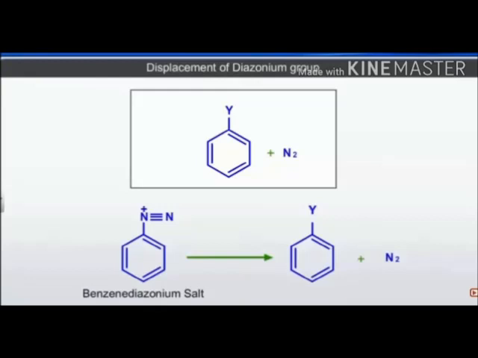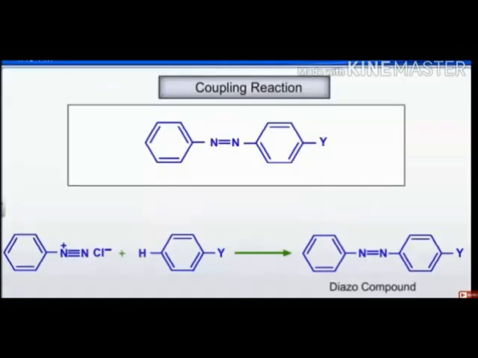There are two types of reactions of the diazonium salt. First, there is displacement of the diazo group from the benzene, and second, because of the positive charge, the diazonium group undergoes electrophilic substitution reactions. First, displacement of the diazo group: some other reagent attacks and nitrogen is eliminated. Second, electrophilic substitution, the coupling reaction.